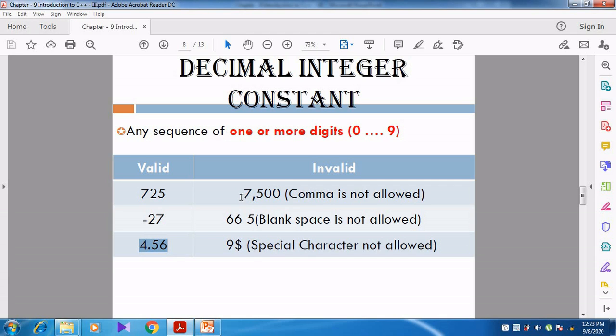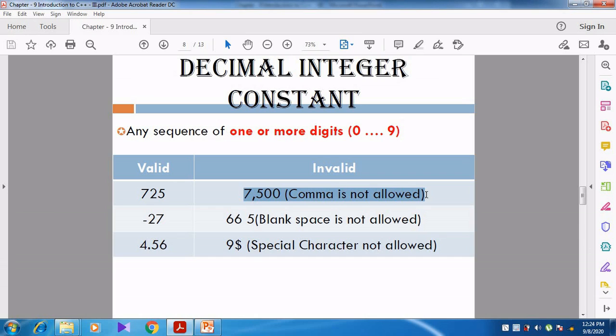See the invalid ones. 7,500. Like I told you, whenever you are writing 7,500 you should not write like that, because this is not mathematics or accounts. This is a computer. In C++, we should not use a comma, as it is a special character. It is not allowed in between the numbers.